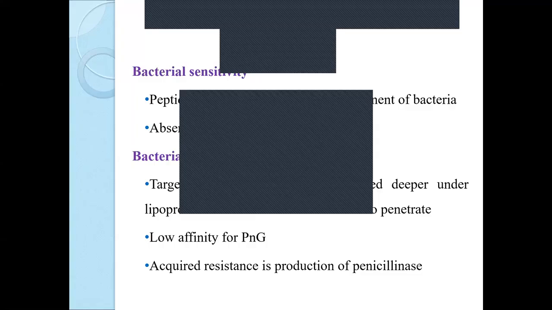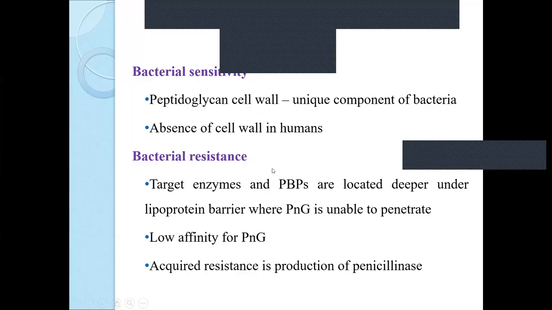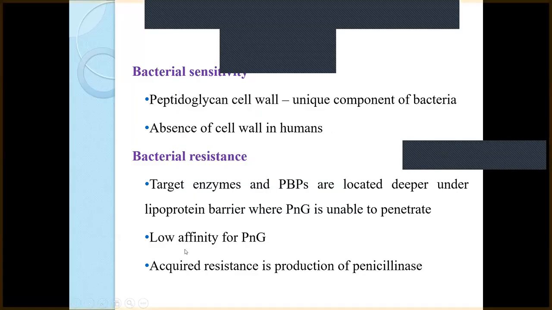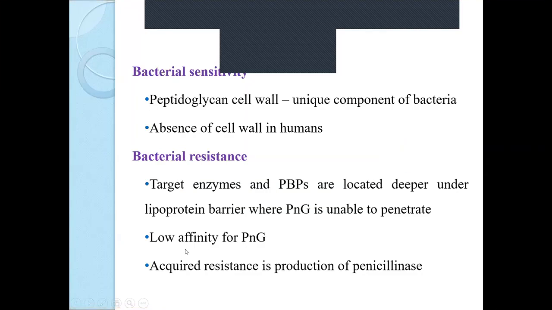Now, low affinity: certain bacteria show low affinity for penicillin G, and in certain cases bacteria produce penicillinase, an enzyme responsible for cleavage of the beta-lactam ring. As discussed earlier, the beta-lactam ring is the active component of penicillin.